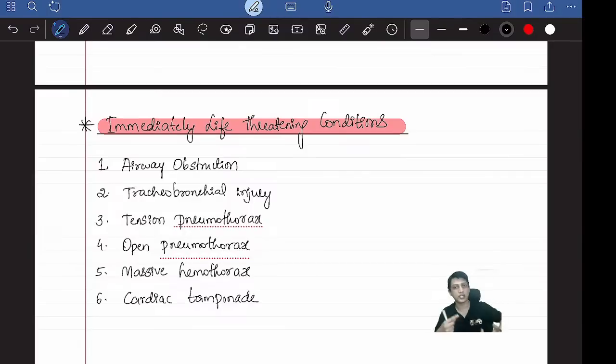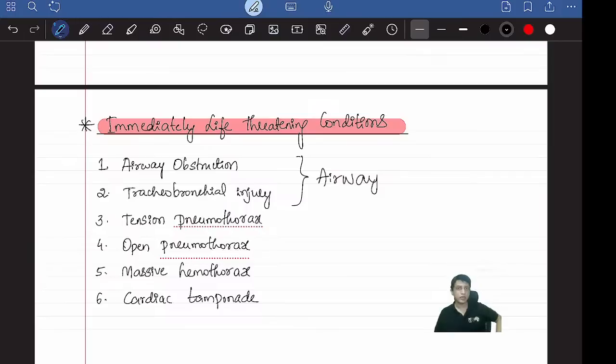My bronchus is cut or anywhere. Trachea, bronchus, anywhere there is an injury. Air leak is happening. Air is not going to the lungs. Instead, it's leaking. Then also it's life-threatening. So how you can remember these two: the first two, airway obstruction and tracheobronchial injury, belong to airway. When you assess the airway, you check for these two. Is there any airway obstruction or any signs of tracheobronchial injury?